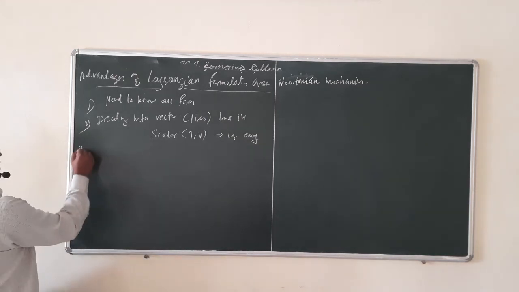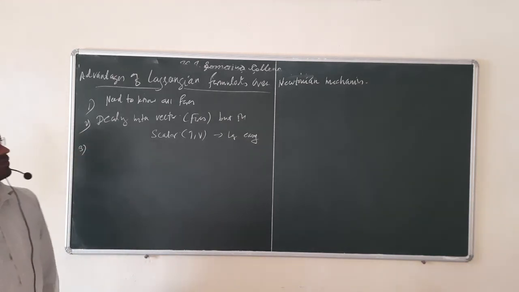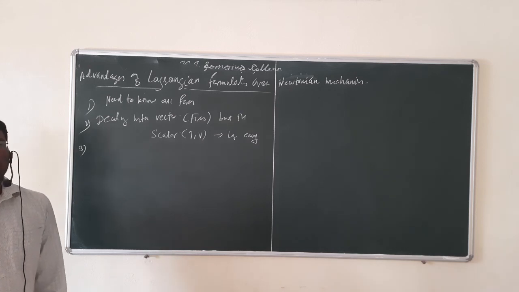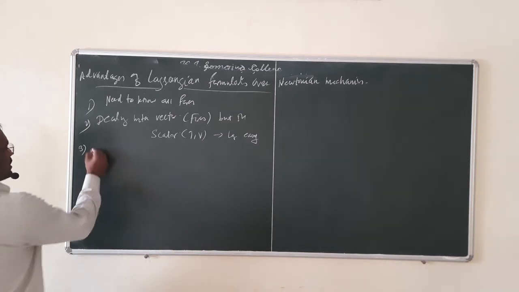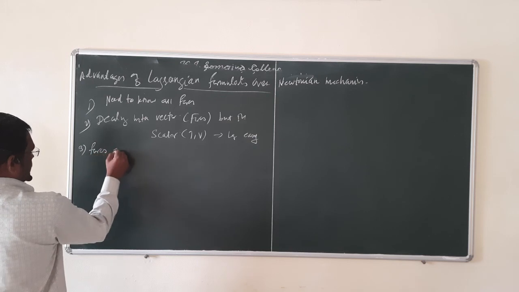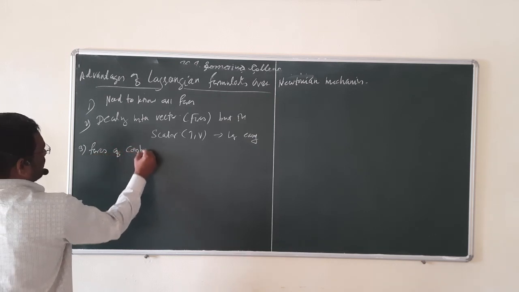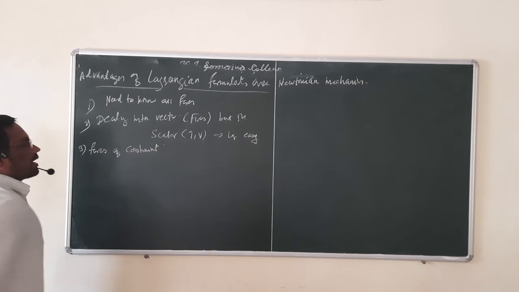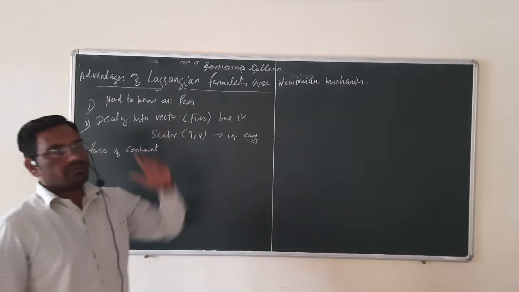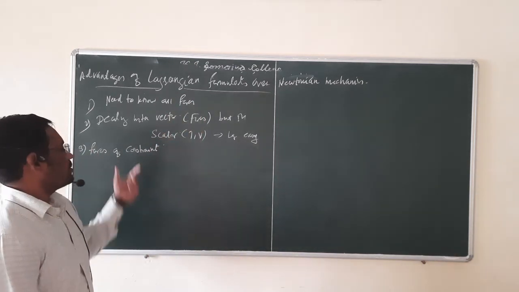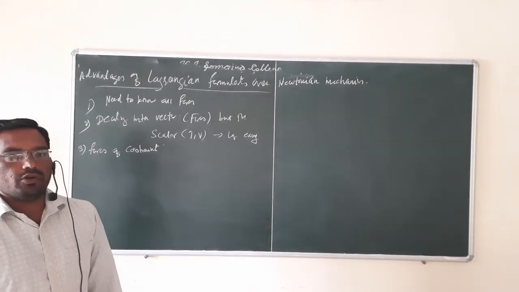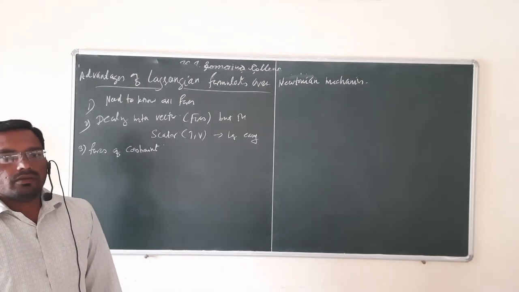Now the third advantage of Lagrangian formulation over Newtonian mechanics is that of forces of constraint. In Newtonian formulation, forces of constraint always come into play. Why?